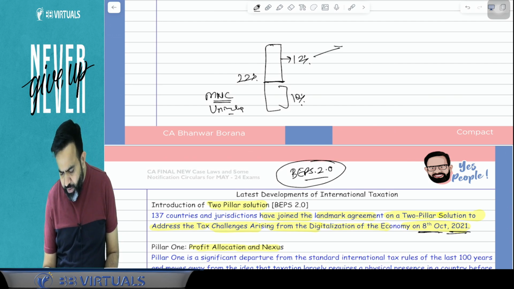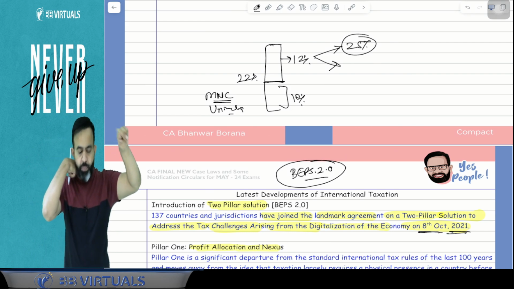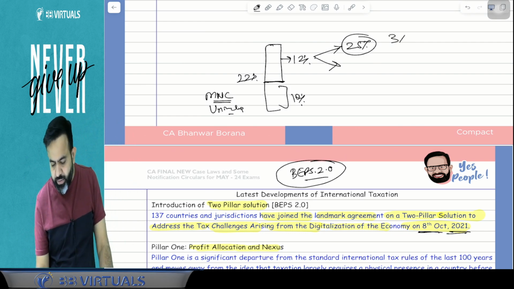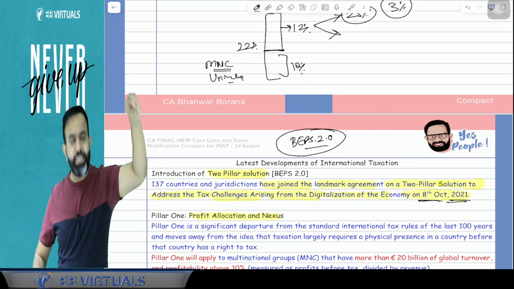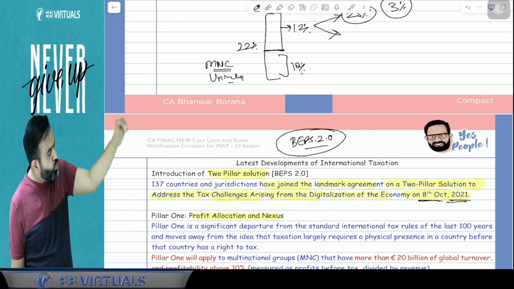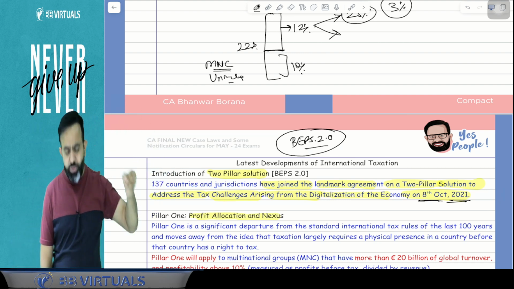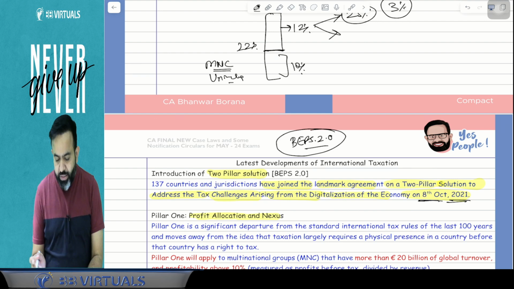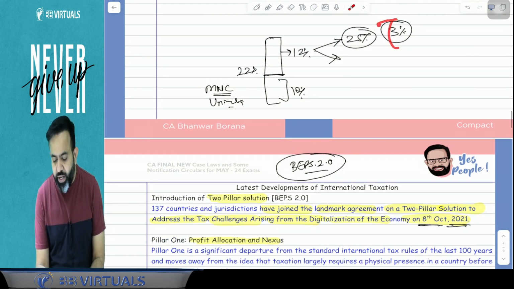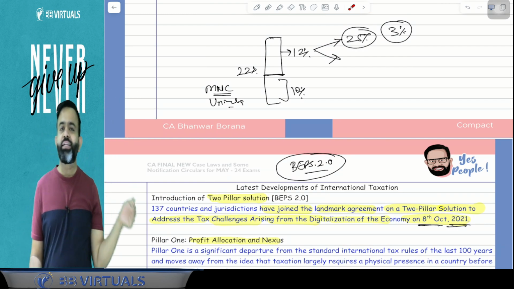Now guys, out of the 12%, 25% of the 12% comes to 3%. This 3% profit we will allocate to the countries from which you are getting the income and not paying taxes in that country, due to this BEPS 2.0 pillar number 1. This 3% profit we will allocate to the country from which you are earning the income.